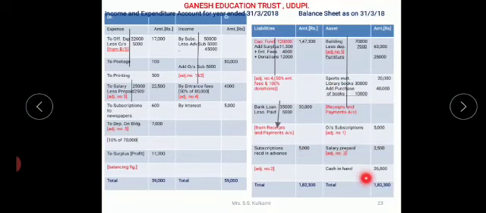Last, cash in hand, which is the closing cash in receipts and payments account, 26,800. So you are having the total of liabilities as well as assets coming to 1,82,300. Total is 1,82,300. Thank you. We'll see some more problems in the next class.